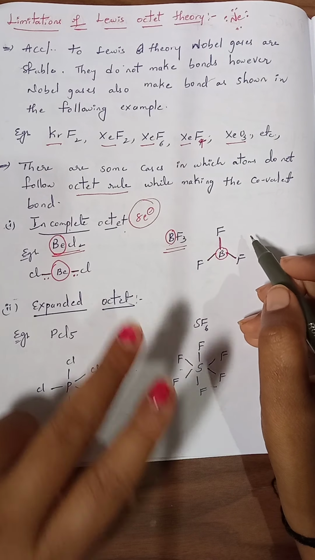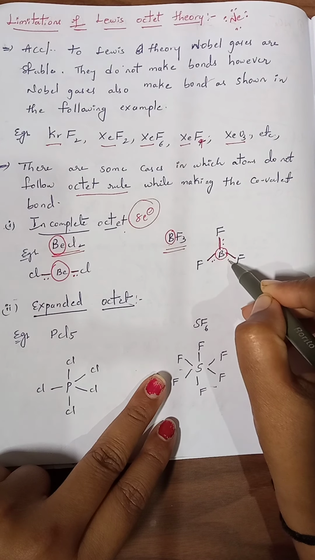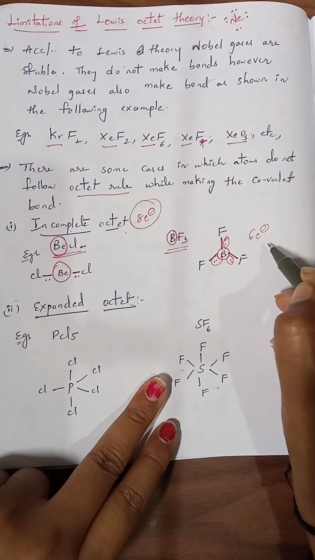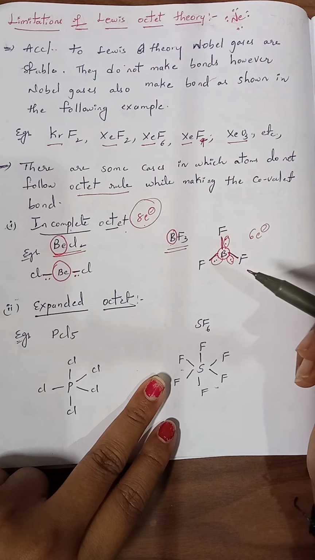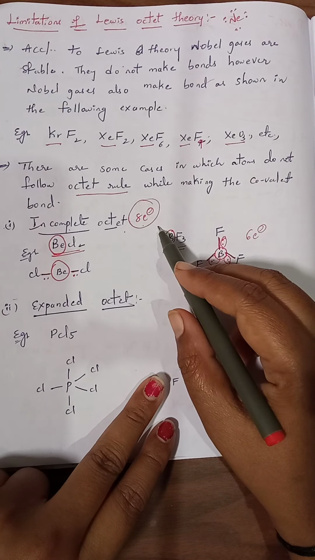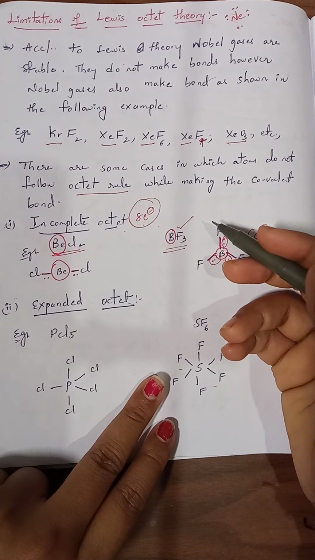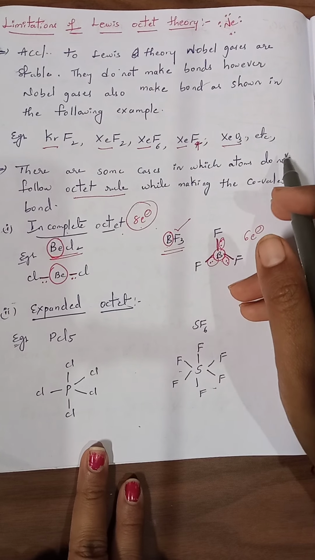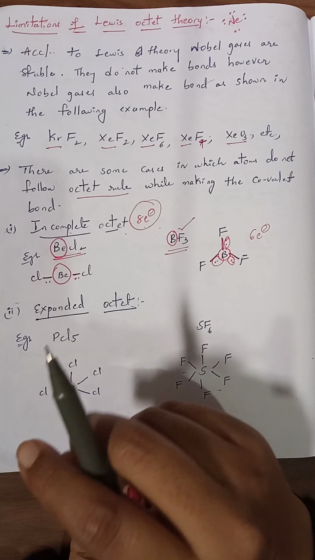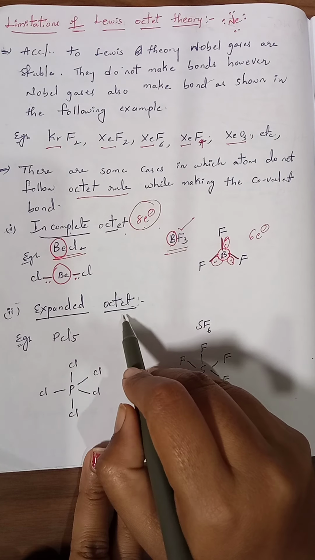Each bond contains only 2 electrons, so 2 electrons here, 2 here, and 2 here. In total, 6 electrons are present around the boron, which is not balanced by the octet configuration. Though boron is not balanced by the octet configuration, it still exists in nature, but the reason is not explained by the Lewis octet theory. That is incomplete octet, which cannot be explained by the Lewis dot theory. Next, expanded octet.